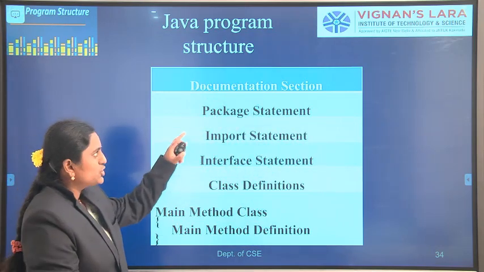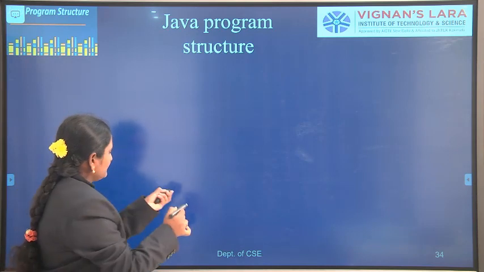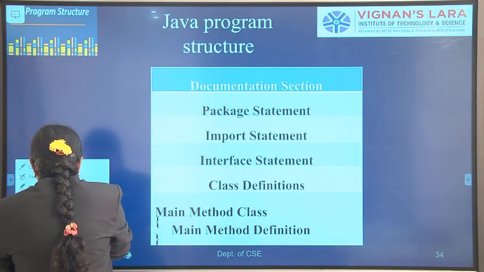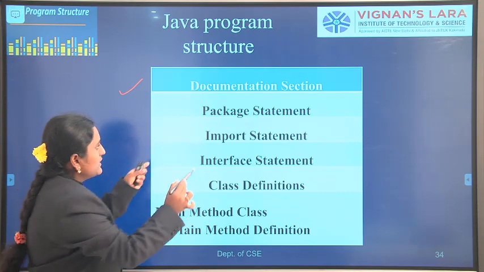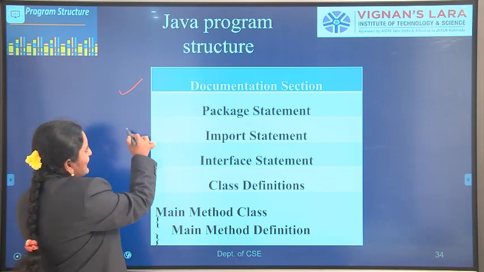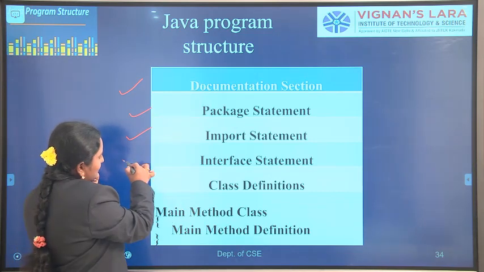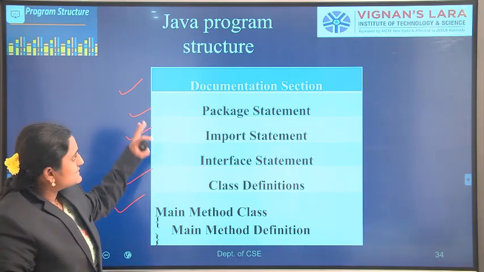The first one is the documentation section. The second one is the package statement and import statements. The next one is interface statements. Then class definitions and the main method class. Let us see them one by one.